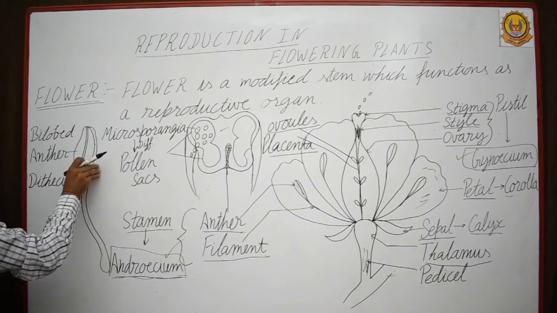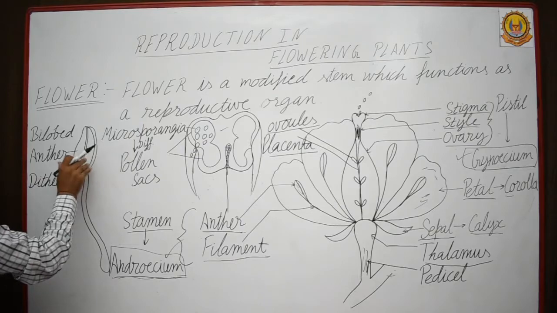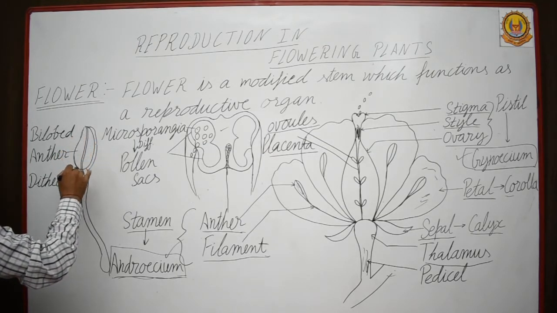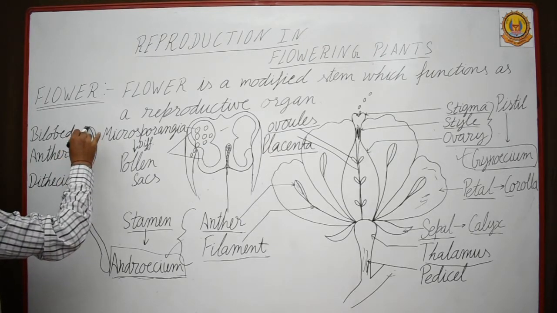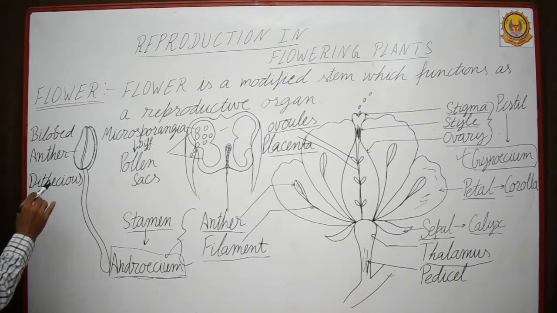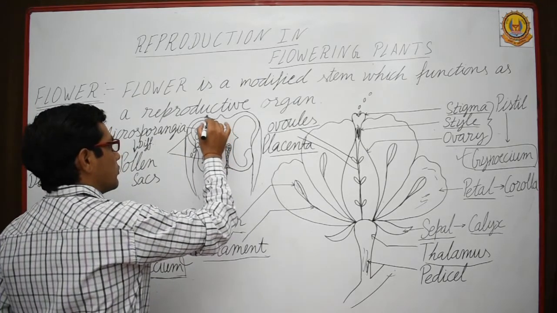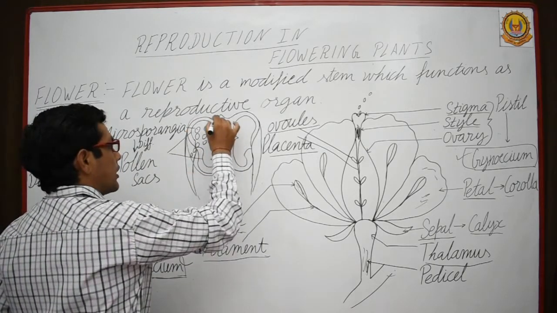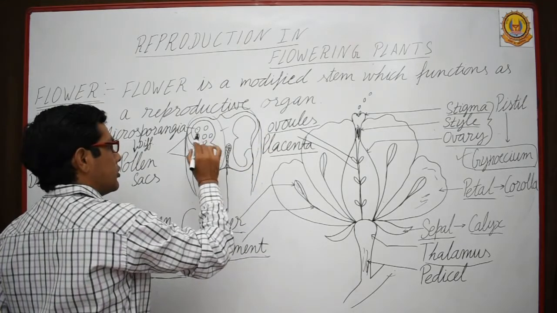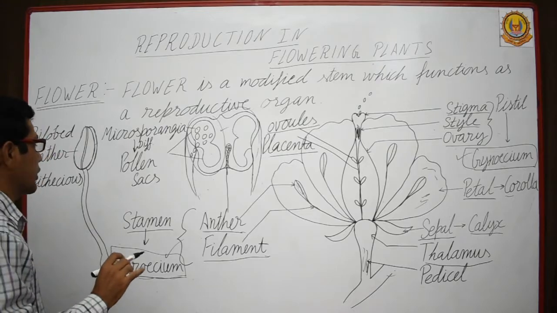The anther of most flowers is bilobed, meaning 2 lobes are there, one here and another below it, and in each lobe there are 2 sacs.